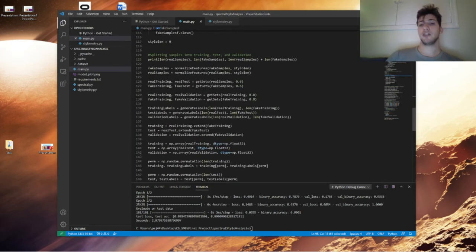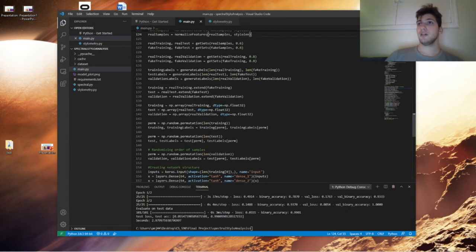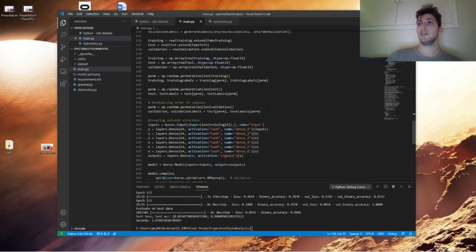In this next section, I normalize the features within the range from the minimum to maximum value for that feature. I split them into 3 sets. My training set, which is 60% of the total samples, of which there are about 253 in total. So 60% of that is training, 20% of that is validation, and 20% of that is test. So that is split into 3 NumPy arrays.